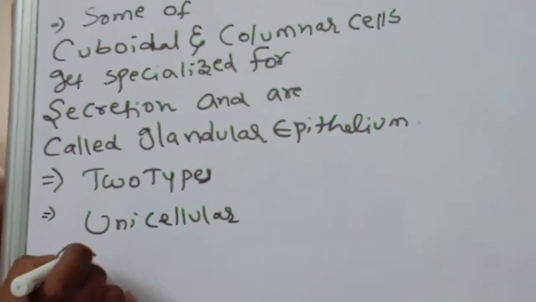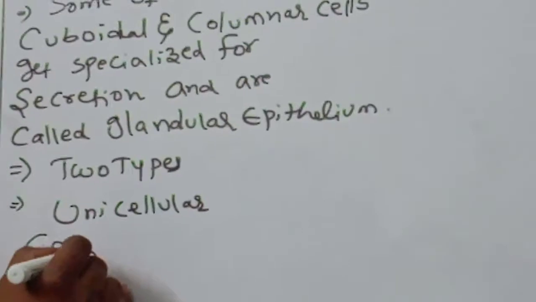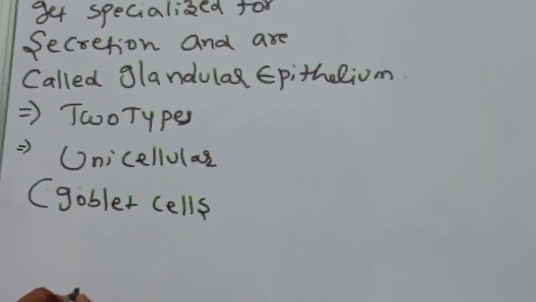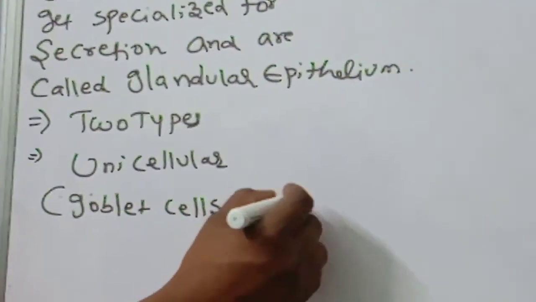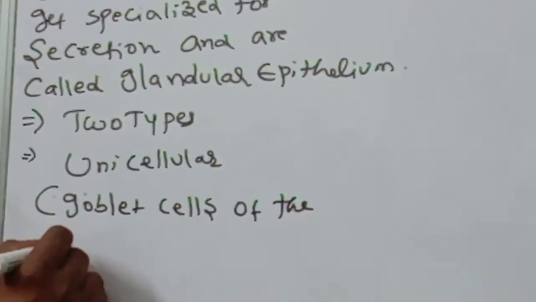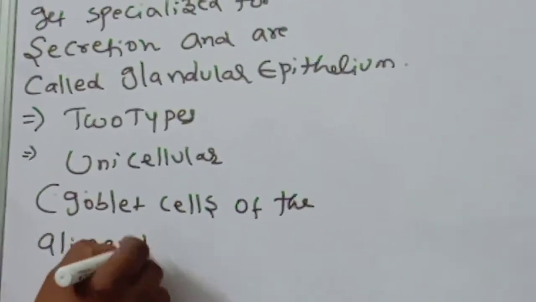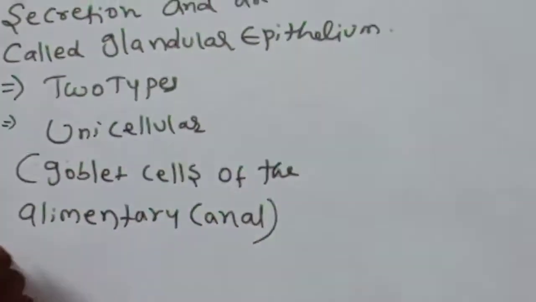Unicellular glands. Example, goblet cells of the alimentary canal. This point also you should remember.